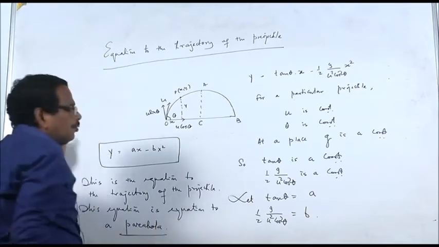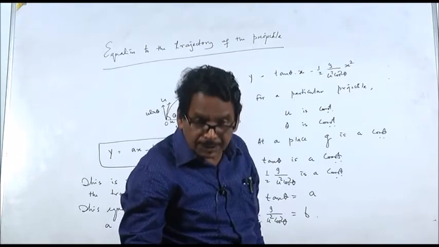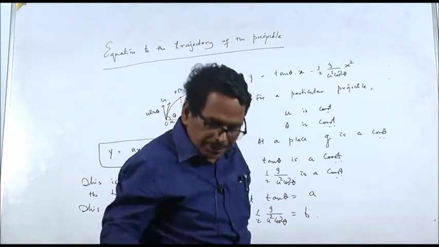Therefore, the trajectory of the projectile is a parabola, or the path of the projectile is parabolic in nature.